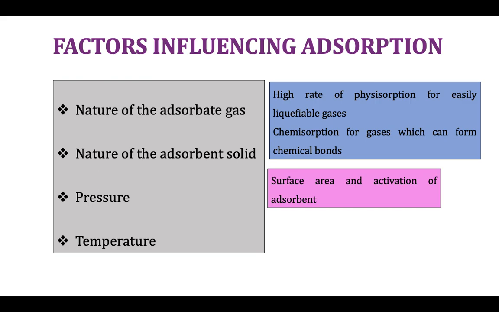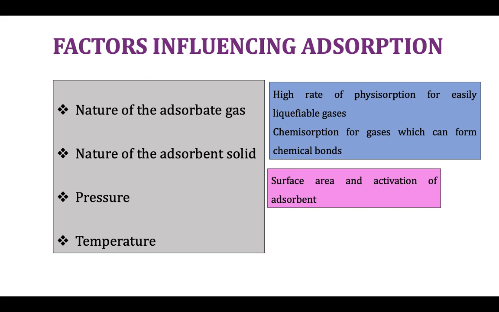Next factor is nature of the adsorbent solid. In nature of the adsorbent solid, there are two factors, surface area and activation of the adsorbent. Coming to surface area, the greater the surface area per unit mass of the adsorbent, the greater is the extent of adsorption. This is because with increase in surface area, there is an increase in residual forces. Hence, for example, a metal will show greater efficiency as an adsorbent when it is in the finely divided form than in the bulk form.